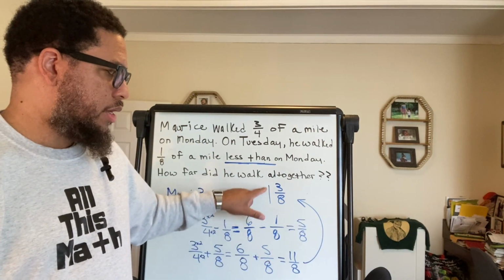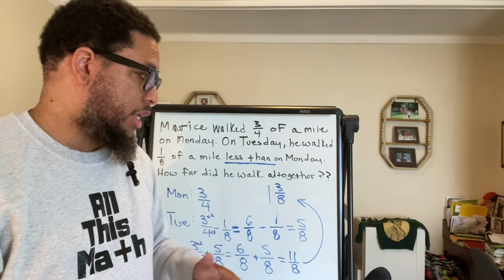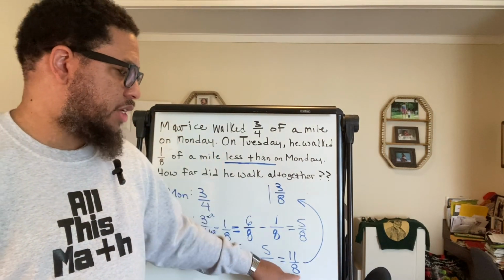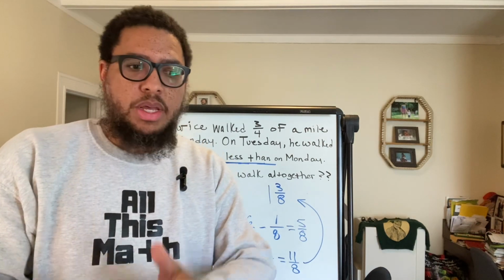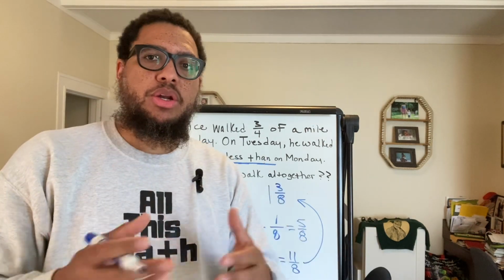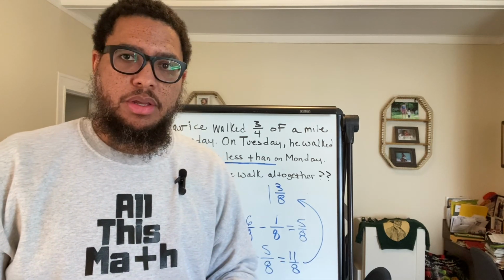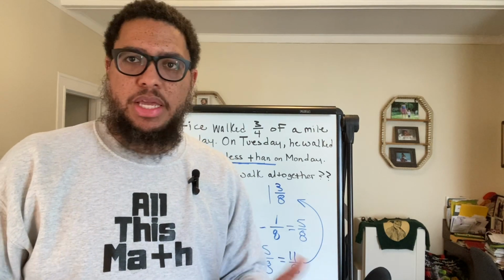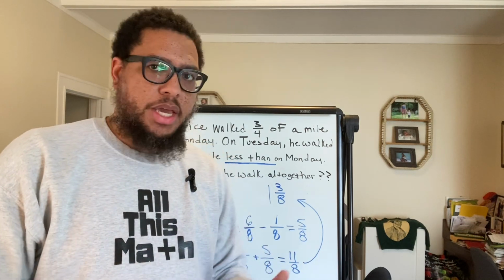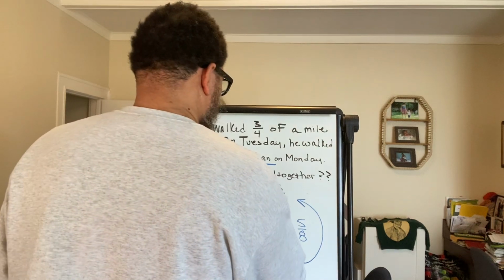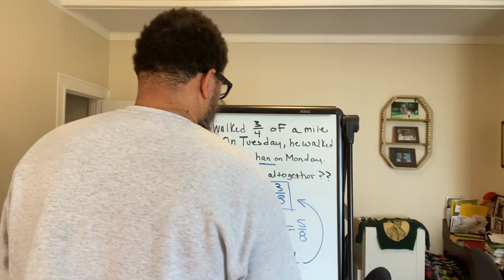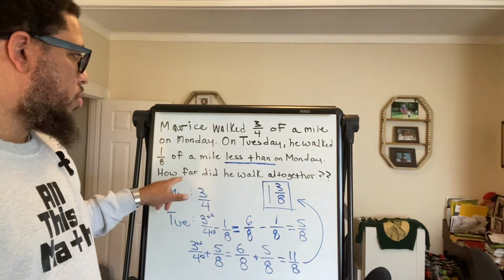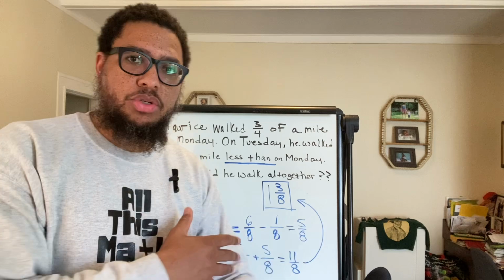You got one whole group of 8. That's this one right here. And then what's left over? You got 3 left over, right? 3 left over because that's 3/8 of 8. You take 8, divide it into 8 equal parts, right? 3 of those parts can fit. 4 parts can't fit. 5 parts can't fit. 6 parts can't fit. 7 parts can't. Another whole 8 parts can't fit. That would be another group of 8 altogether, right? We can't do that. So the final answer is 1 3/8 of a mile. That's how much Maurice walked on Monday and Tuesday.